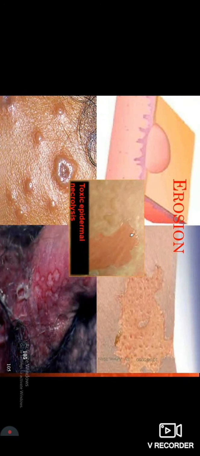Only the epidermis is peeled off, and a common presentation is toxic epidermal necrosis, very much present in cases of meningococcemia, scalded skin syndrome in cases of children when they have a high ASO titer and anti-DNase B titer. Common presentation, skin erosions. So this is a skin erosion. Can you see the difference? The dermis is intact, so you don't have much bleeding happening here. It is just the epidermal layer that is being taken off. So in toxic epidermal necrosis, only the epidermal layer is lost, not the dermal layer.